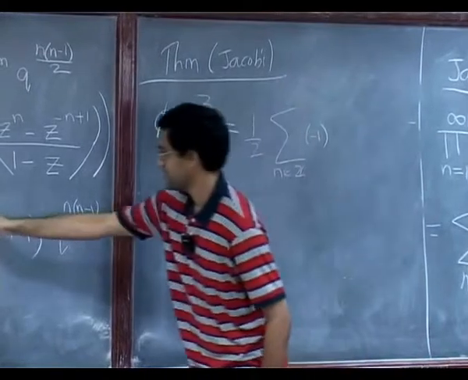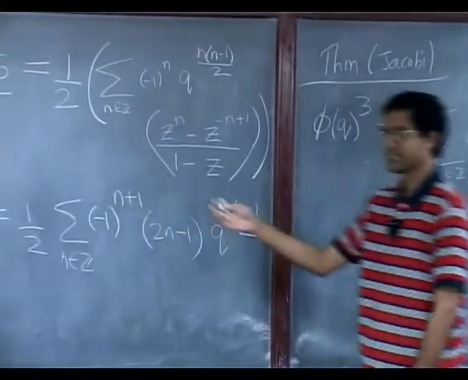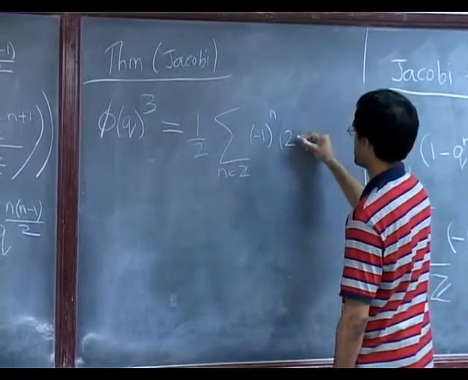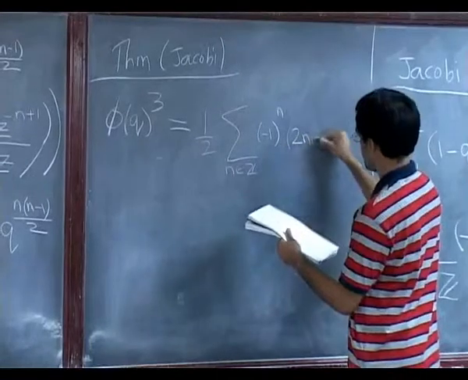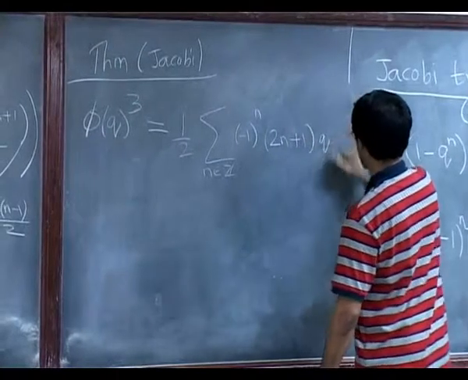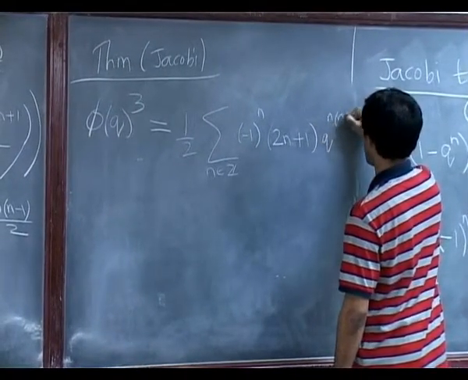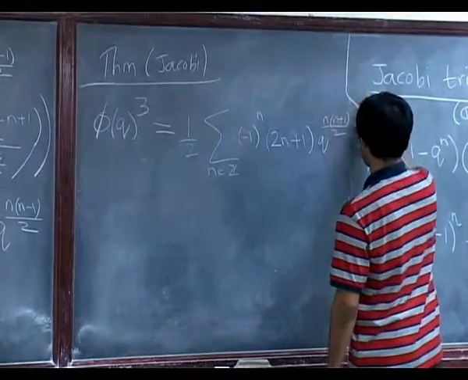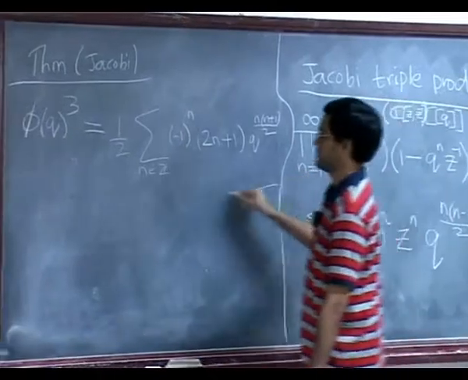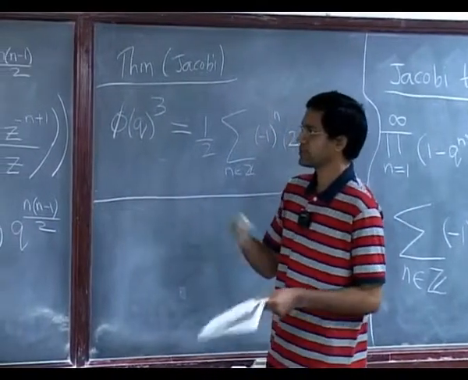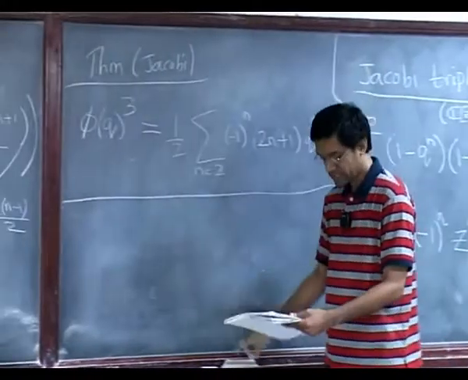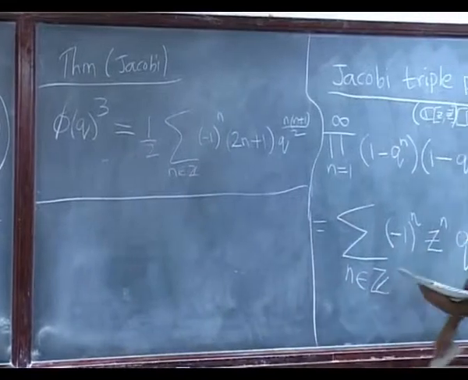And so let me just call this n plus 1 as n, so I will sort of make this simpler. So this now becomes, well, n minus 1 I guess. So this is 2n plus 1 becomes q to the, so I am calling n minus 1 as n now. So this is often the form in which you see it. Okay. So here's the theorem, and we have sort of proved it. You just need to somehow set z equals 1, but you do it after suitably dividing by the 1 minus z. Okay. So that's Jacobi's theorem for the cube of the Euler function.